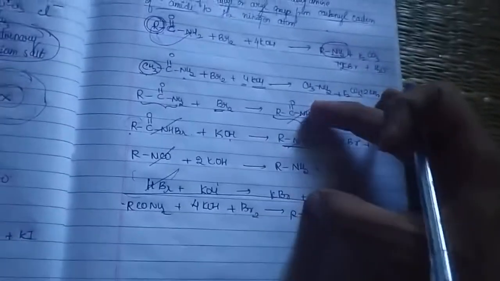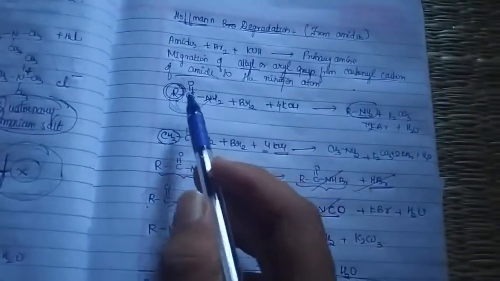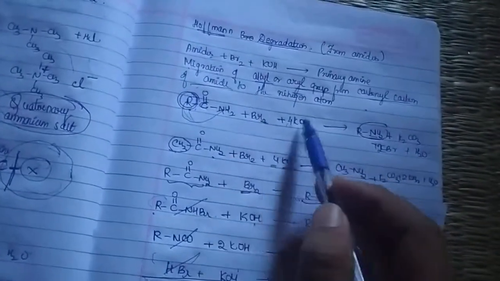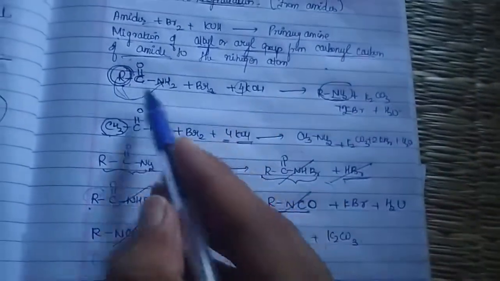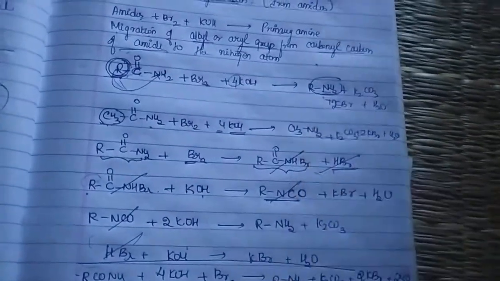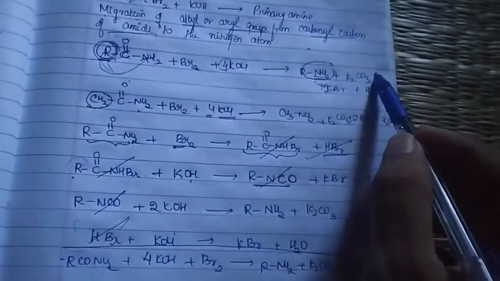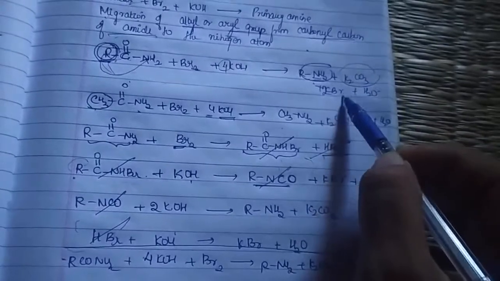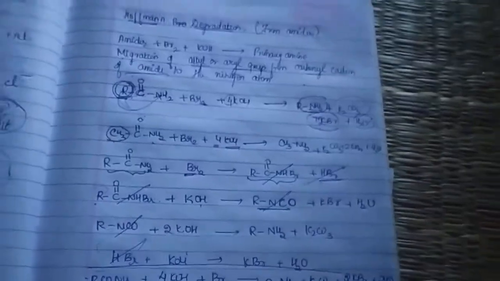This is a little difficult to remember; I am just showing you how the reaction happens. In your exam it is enough if you read this much. So what should you remember? 1 mole of amide reacts with 1 mole of bromine along with 4 moles of potassium hydroxide. The final product is the same: whatever the R part is, just add NH2 to it. So RNH2 is a primary amine. It can be aliphatic or aromatic, depending on what type of amide you have used. Along with that you get K2CO3, 2 KBr and water.